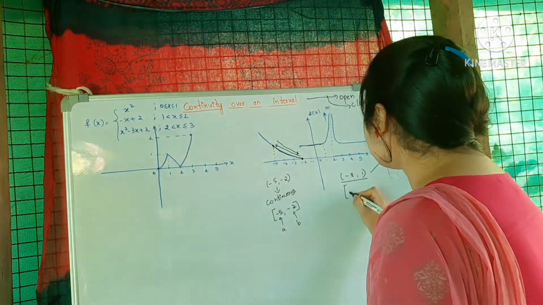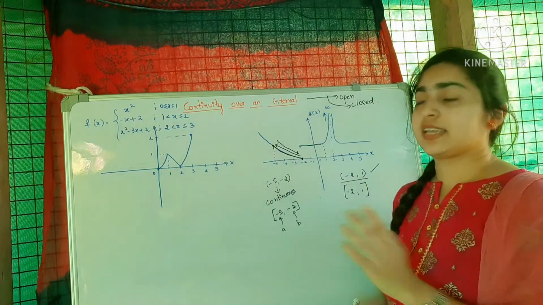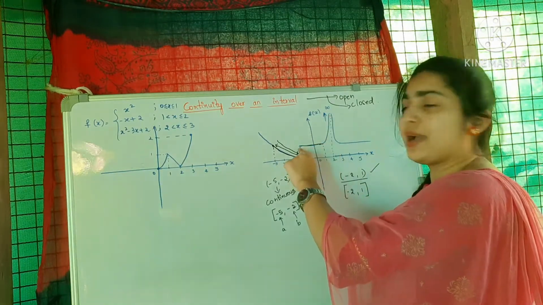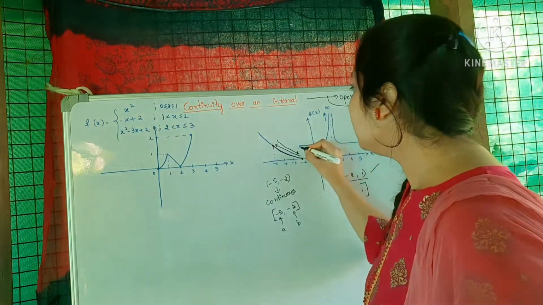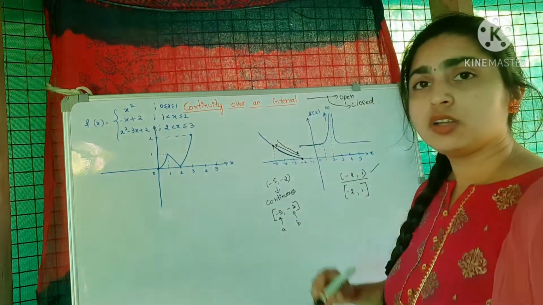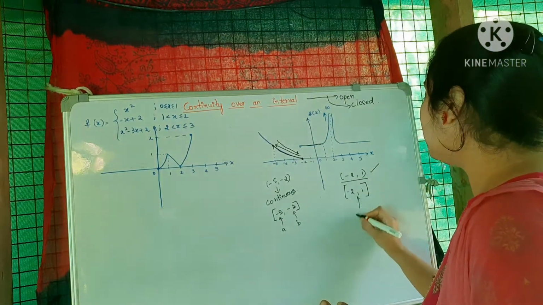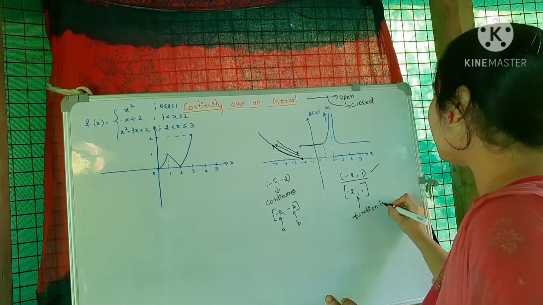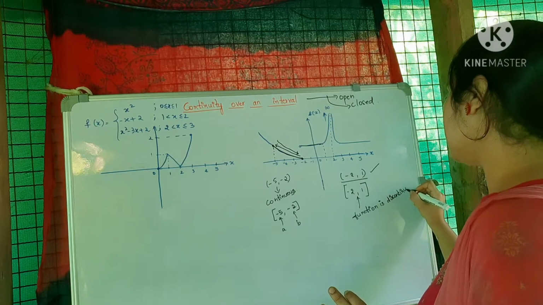But if I consider a closed interval minus 2 comma 1, now in this case minus 2 and 1 both are included. But see here the minus 2 is not included. This is an open circle, but it is continuous still up to minus 2. But at minus 2 it is not continuous because the value is here. So there is a break or discontinuity. So at this interval, the function f of x is not continuous. That means it is discontinuous over this closed interval.